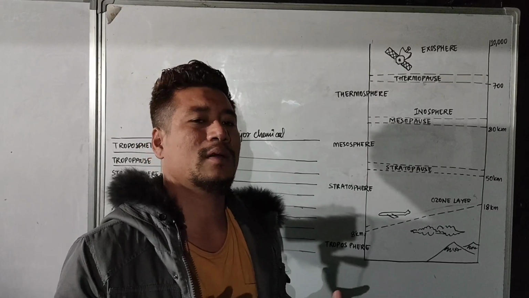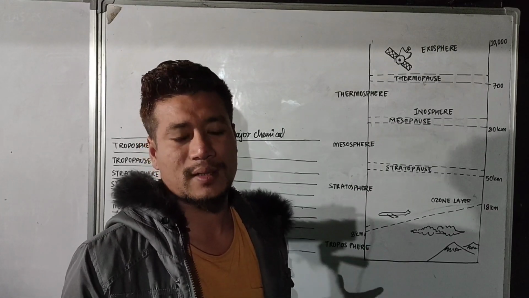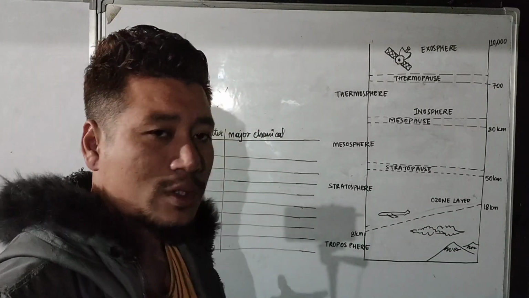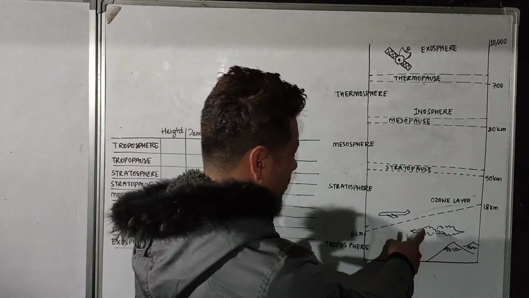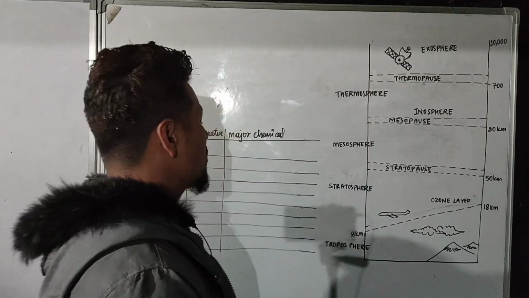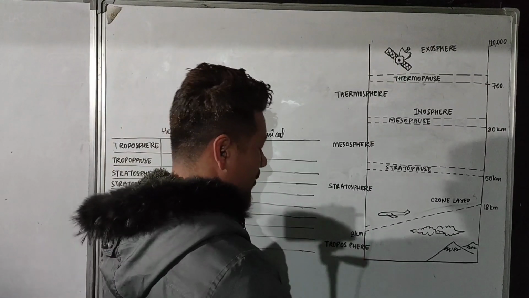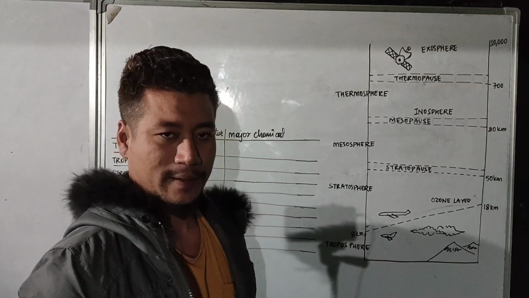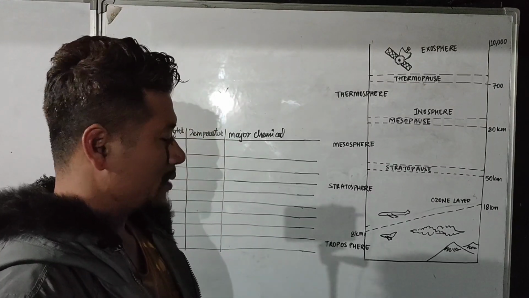So, the term troposphere means change. Most of the basic phenomena, like change in the climate and change in the weather, take place in the troposphere. And one of the most important things, the formation of clouds, takes place over the troposphere. Mostly here, the small aircraft fly.